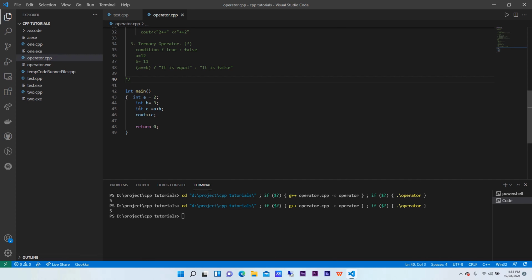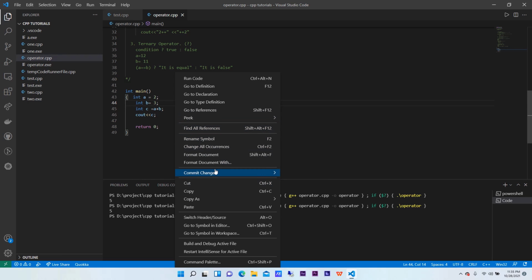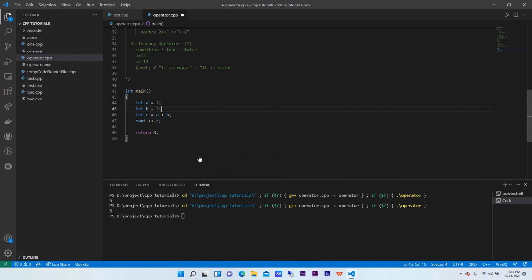So see, there are two things which we do basically. One is writing code in a more understandable manner, and the other is more short-handed. So writing a plus is equal to b is a shortened manner, storing the value itself in a. Here comes a concept of overloading as well, but we will be learning that in later sessions.